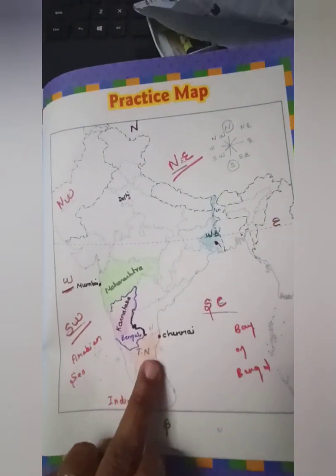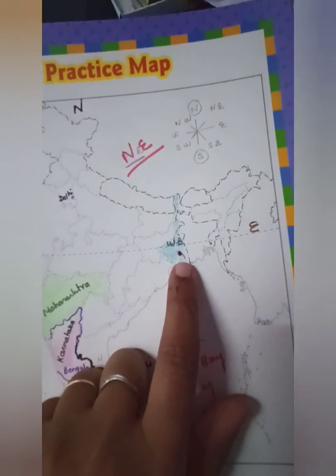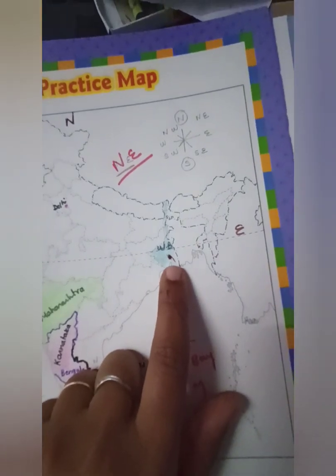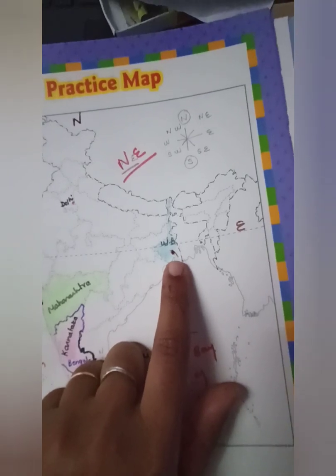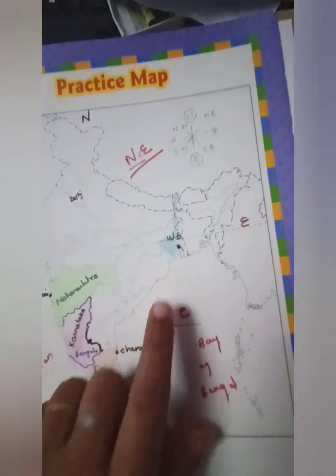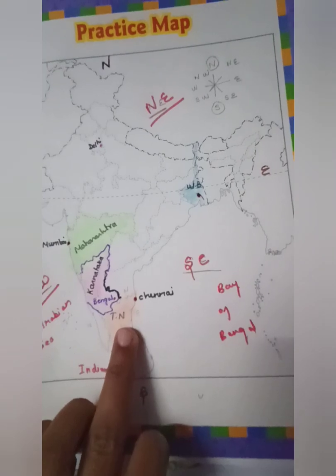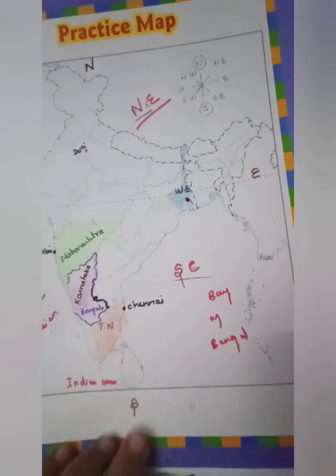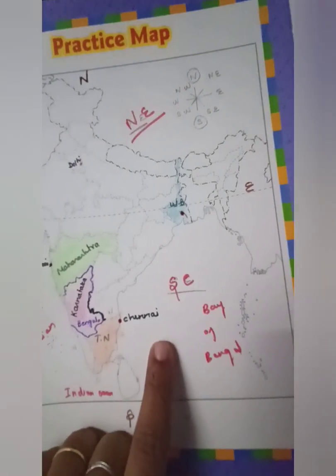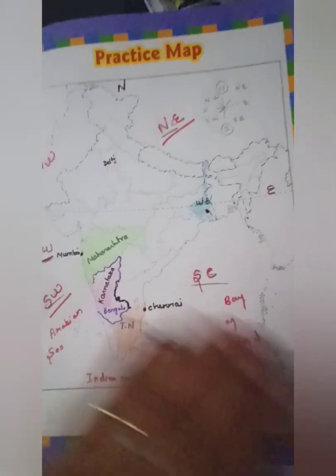And the next thing is Kolkata, which is also called the City of Joy. Kolkata's previous name is Calcutta, and we know very well it was the capital of India until 1911, right? It is the capital of West Bengal. And the next is Tamil Nadu, whose capital is Chennai, and the old name is Madras. It is also near the sea, facing the Bay of Bengal.